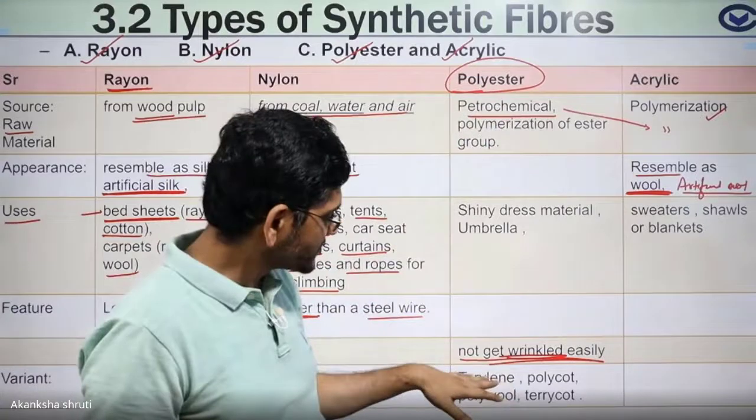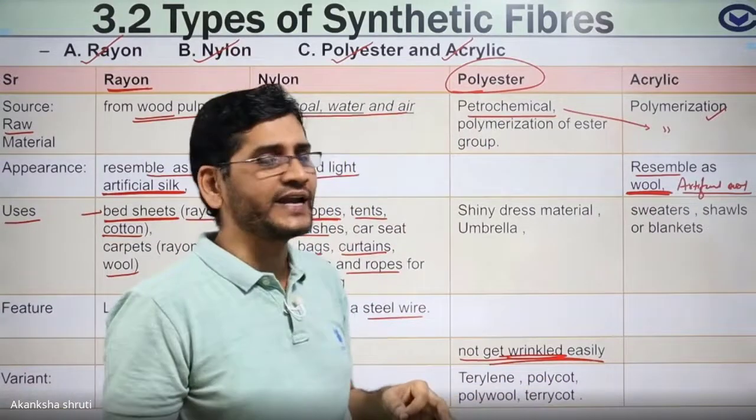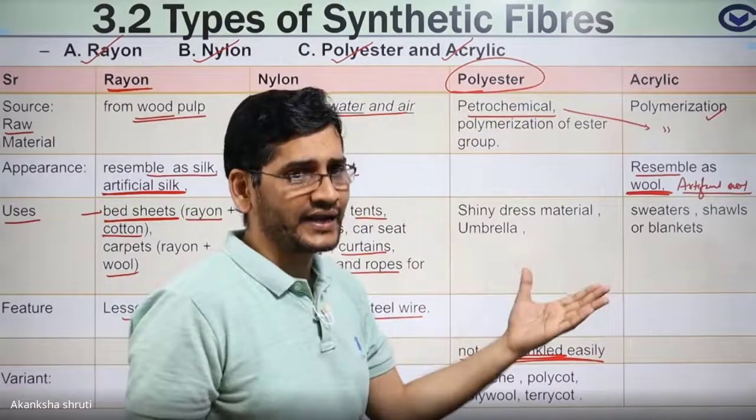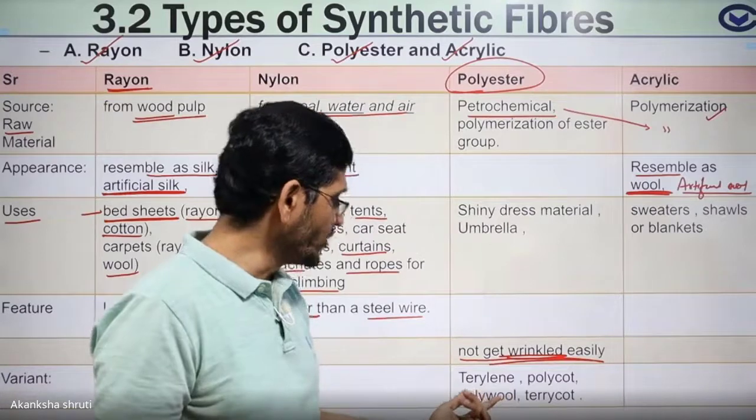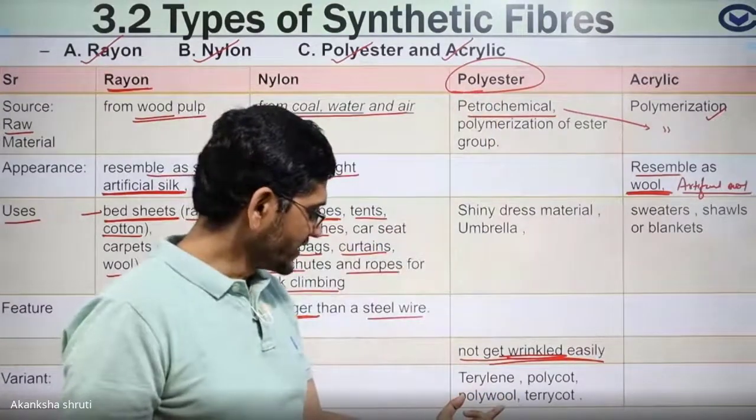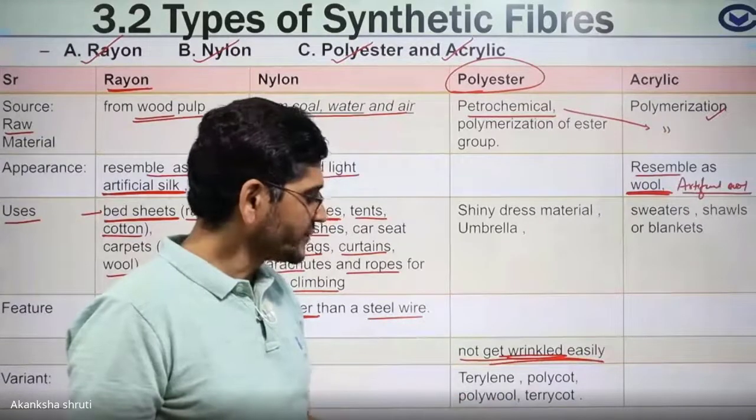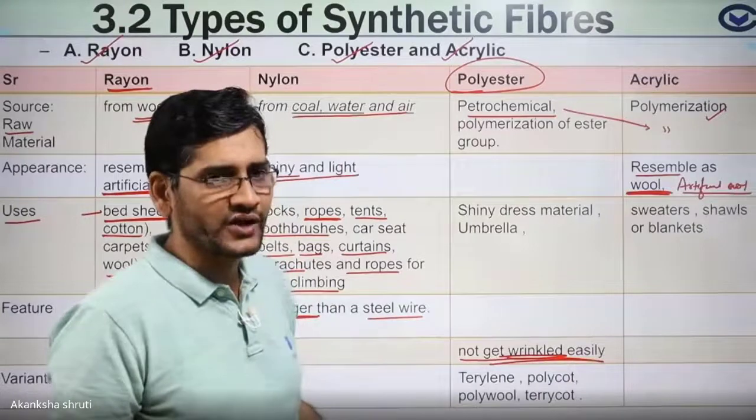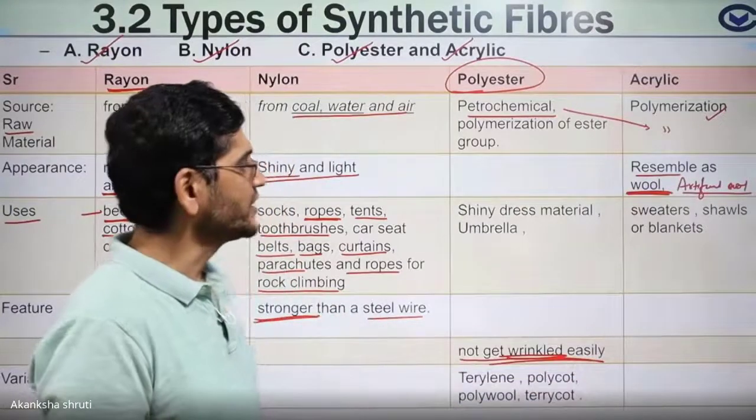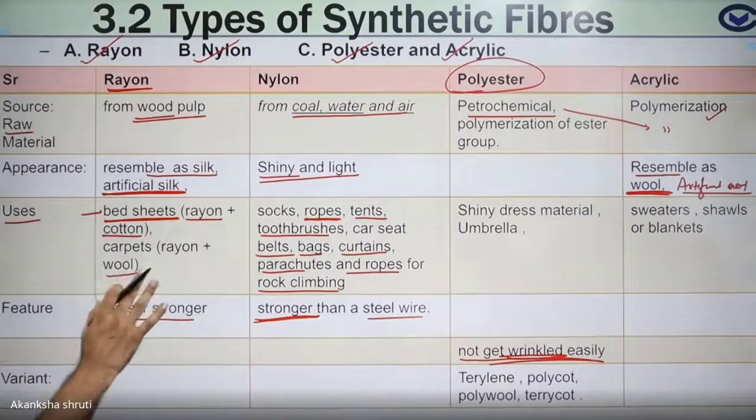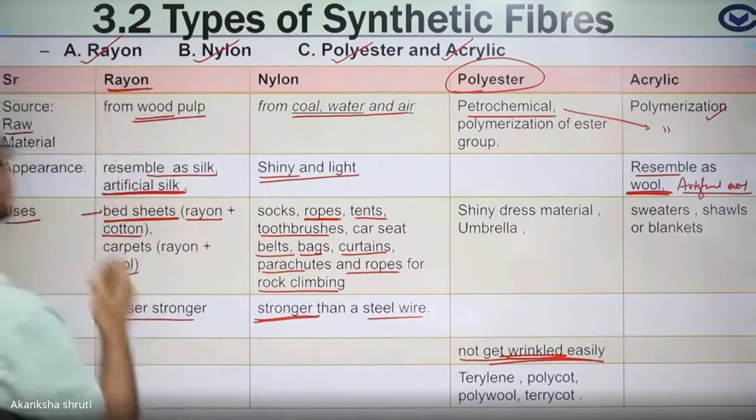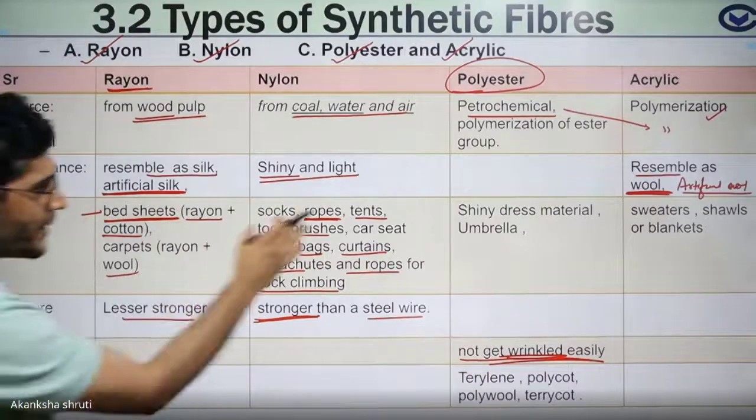These different names are obtained by mixing polyester fiber with some other kind of fiber. If polyester is mixed with wool, it is called polywool. If it is mixed with cotton, it is called polycot or terrycot. More detail we will see. Okay, students? So this table is very much informative. Questions are directly asked. This way we have learned about the types of synthetic fiber. Let us see each of these in more detail, though this was the comparison table.